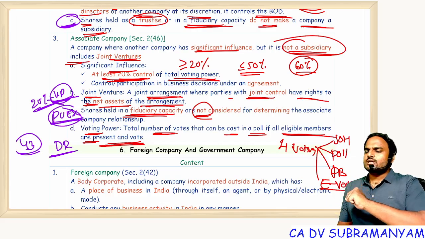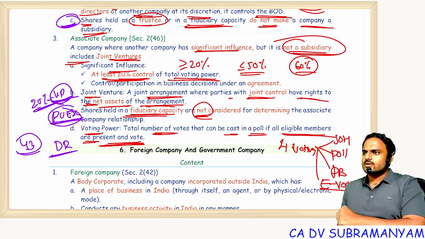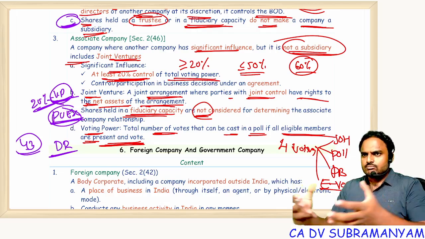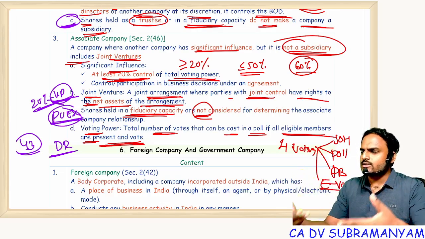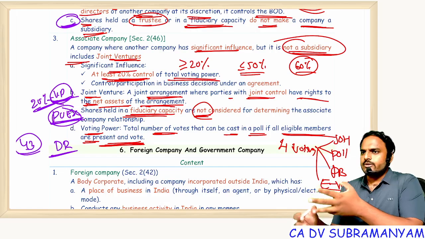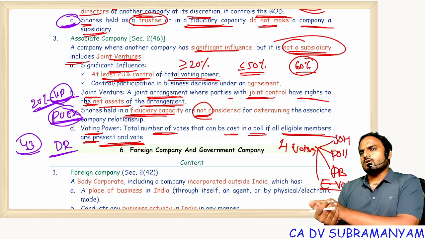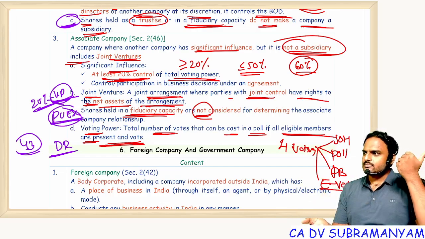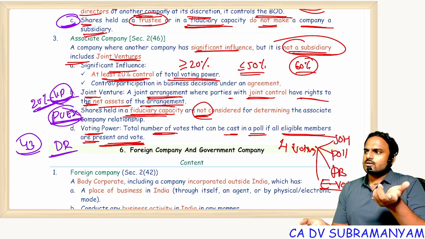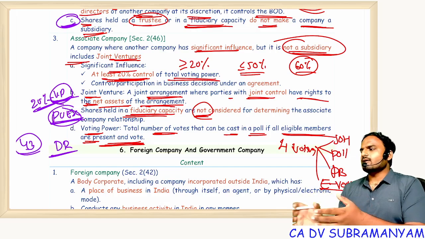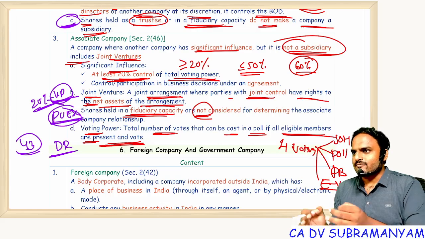Suppose the majority of the members of the house can form a government. If no party has a majority, then what will people do? 2 or 3 parties will come together, form an alliance and start ruling the state. Yes or no? In Maharashtra, the same thing is happening between BJP and, I forgot the names. Ignore. Recently, I think one term before in Karnataka also, Congress plus JDS, I think Kumaraswamy sir was the chief minister of Karnataka, right? Previously, you don't know? No problem, the question will not come in the exam. But for understanding, I am telling you.